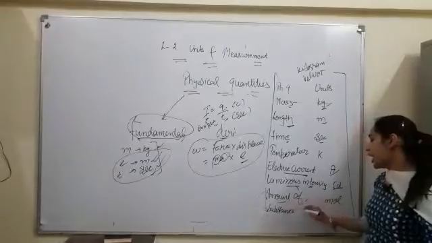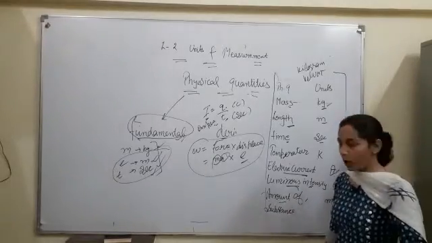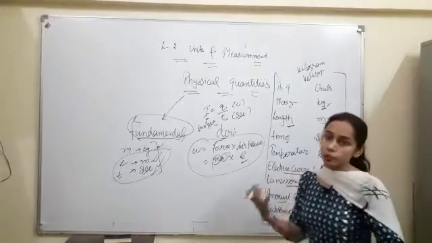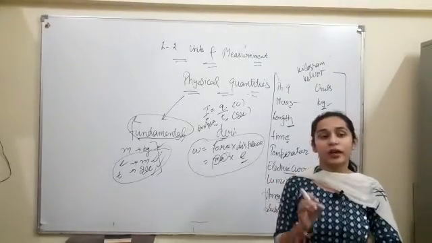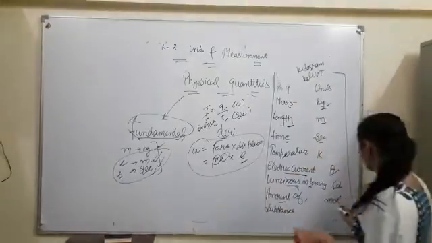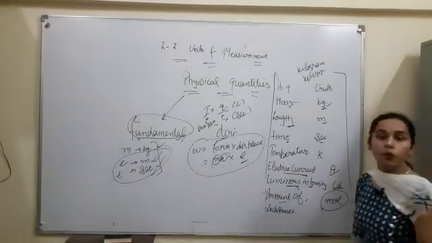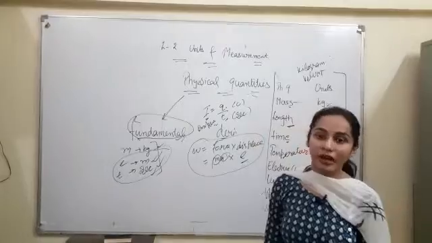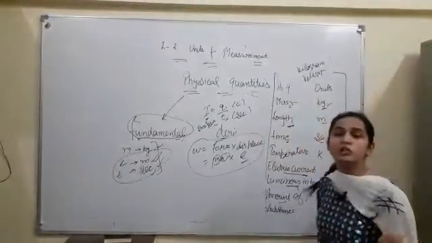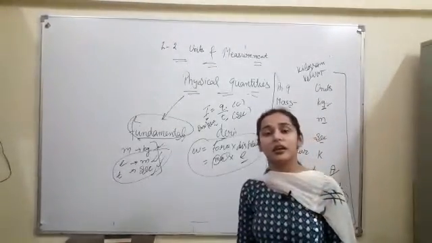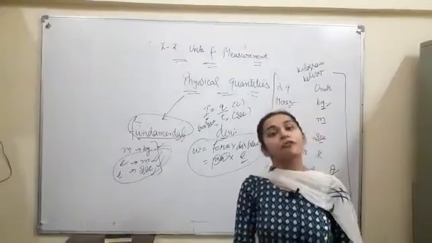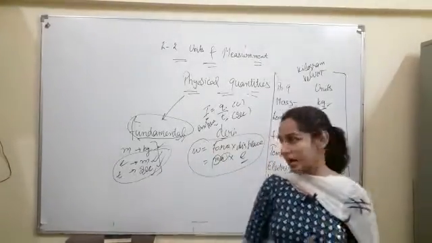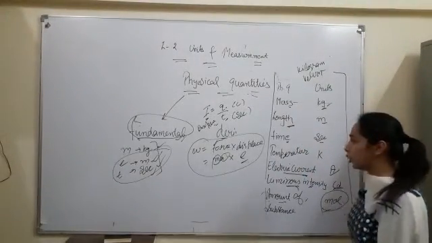The next and last term of the fundamental quantities is amount of substance. How can we express the amount of substance by writing its unit? That is mole. Mole is the unit for representing the amount of substance, means how many ions are there, how many atoms are there. For that, if we want to write the unit for the amount of substance, we write mole.